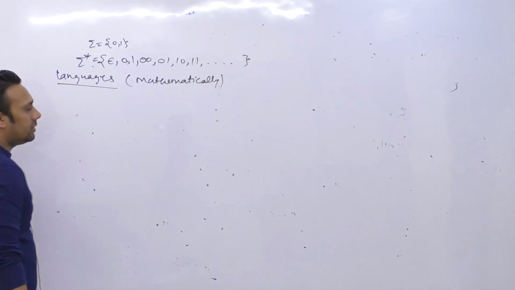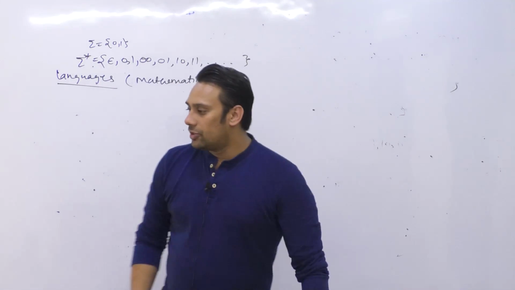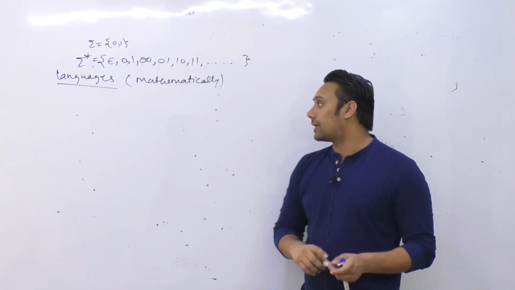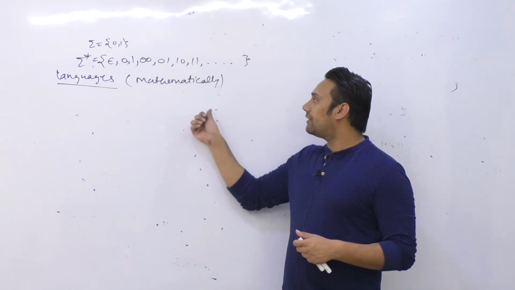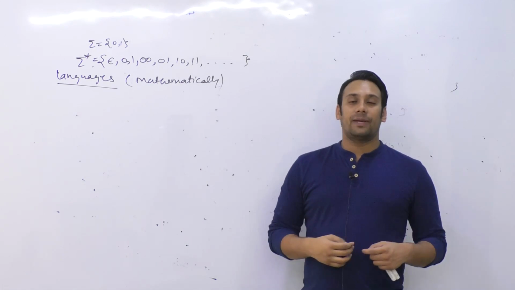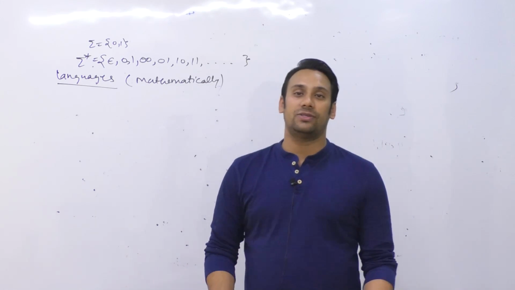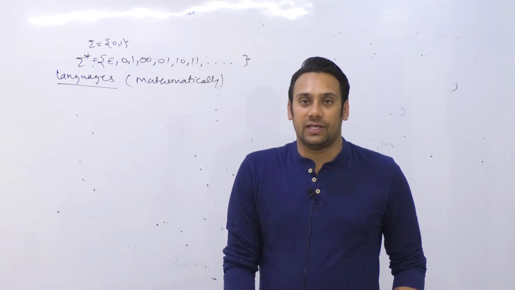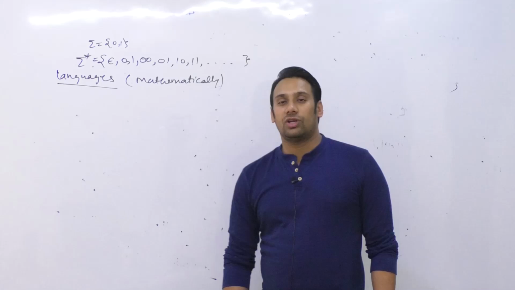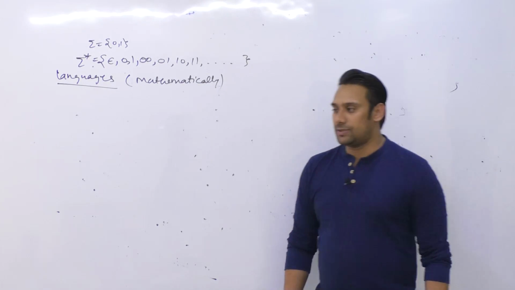So we can define mathematical languages here. Why am I saying that we are defining languages mathematically? The reason is very simple: if your languages are mathematically precise, then your machines will be able to understand the language very easily.